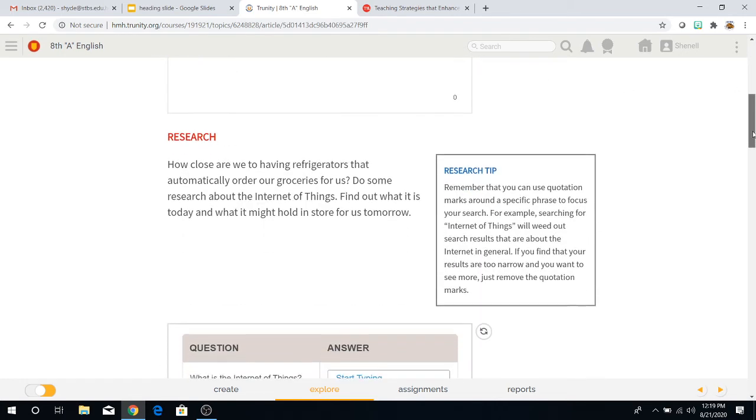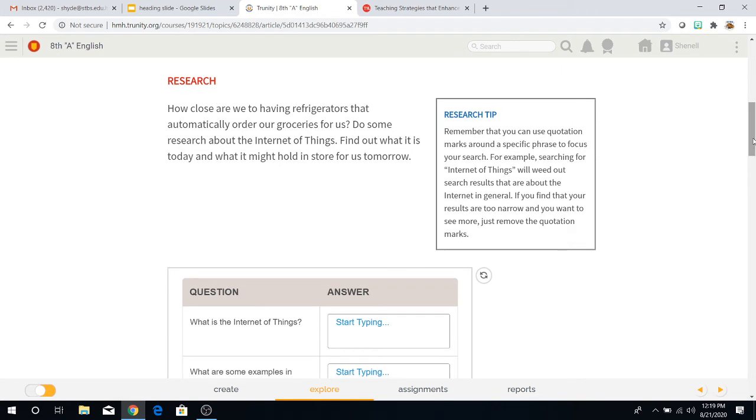Now, just really quickly, we have a research assignment here. This will be a homework and you will be finding it in your Google Classroom. Research, how close are we to having refrigerators that automatically order our groceries for us? Do some research about the Internet of Things and find out what it is today and what it might hold in store for us tomorrow.